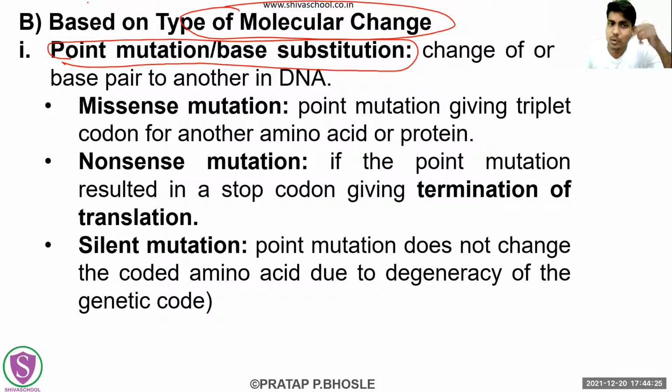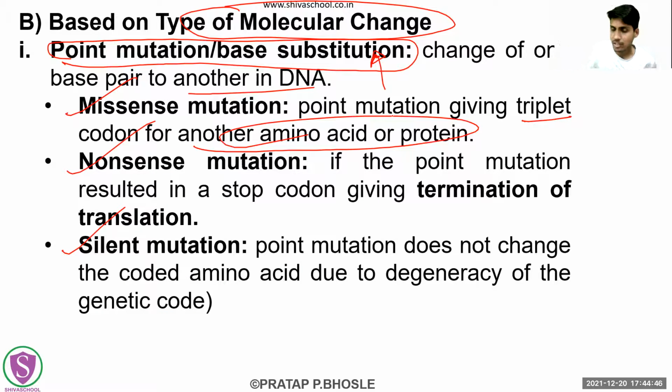Now what is the case in point mutation or base substitution? It is a change of one base pair to another. Now this is again classified further into missense mutation, nonsense mutation, and silent mutation. In the case of missense mutation, the point mutation which has just occurred gives a triplet codon for another amino acid. That ultimately means another protein, because protein is formed from amino acids. Right. So the mis ho gaya means what? There is another amino acid there, not the earlier one.